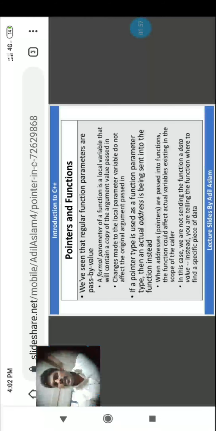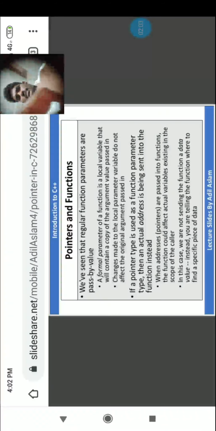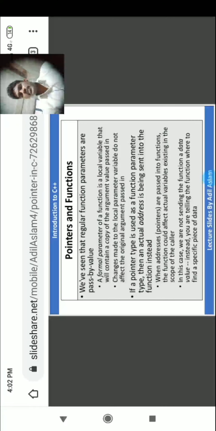Pointers and functions. We have seen that regular function parameters are passed by value. Before going further, we have already seen what a pointer is and what a function is.